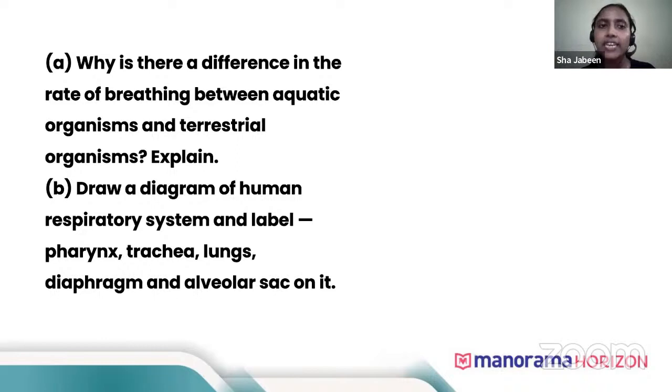Whereas terrestrial organisms take oxygen directly from the atmosphere. So they don't have to breathe very fast, okay? Because the atmosphere already has a large amount of oxygen.